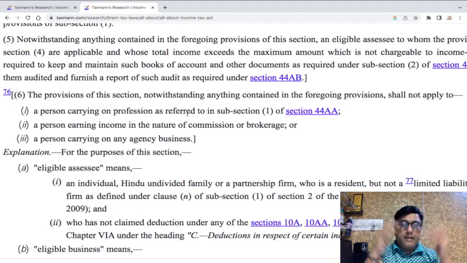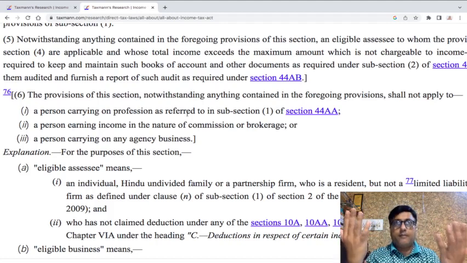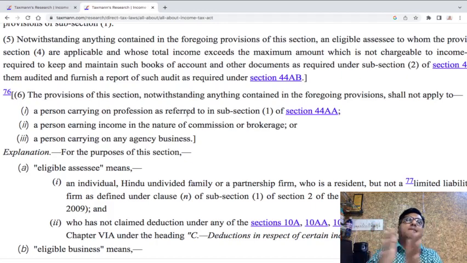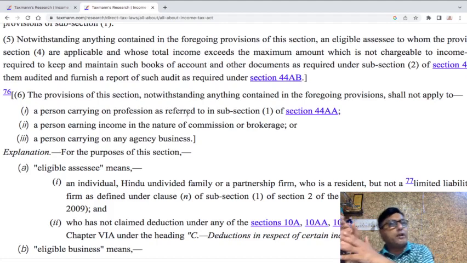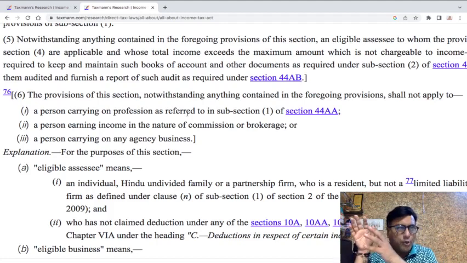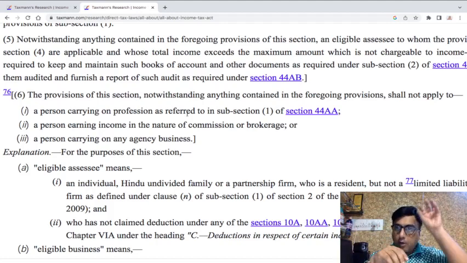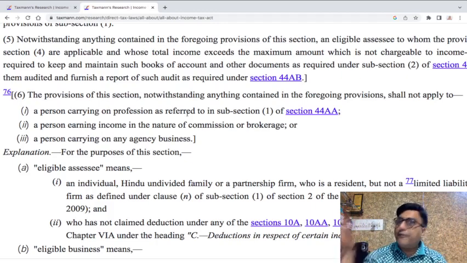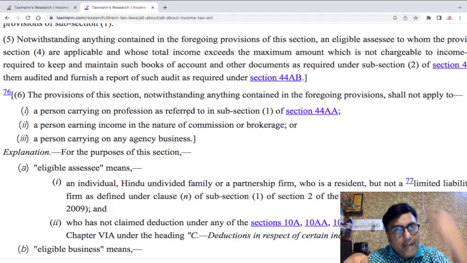I don't go into the law governing the respective profession, but let us assume that Mr. X is a chartered accountant and he is doing F&O. I don't go into the fact whether a chartered accountant in practice can fall into F&O or not. Right now I'm not getting into that. But let's say a chartered accountant is doing F&O, or a doctor is doing F&O, then doctors come under 44AA(1), so for them